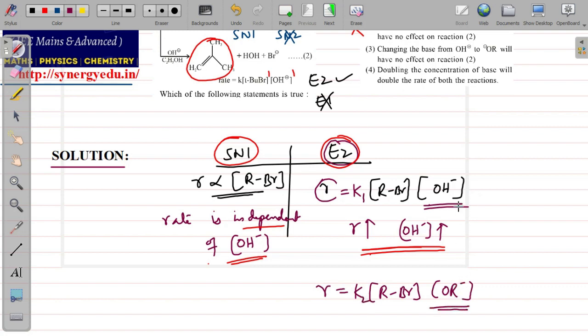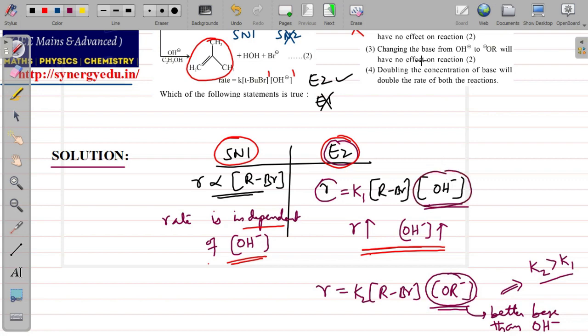And since OR minus is a better base than OH minus, compared to OH minus, this is a better base. Therefore, among the rate constants also, K2 is greater than K1. That means the second reaction will be a little better than the first reaction. I mean, the OR case reaction is better than the OH case reaction. But here what they are telling in the option, changing the base from OH to OR minus will have no effect. It will definitely get affected.